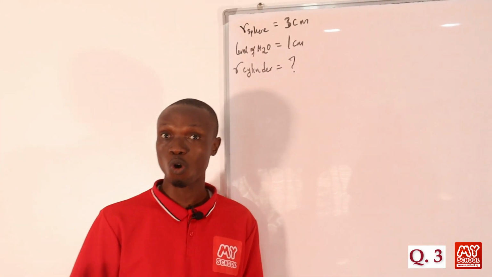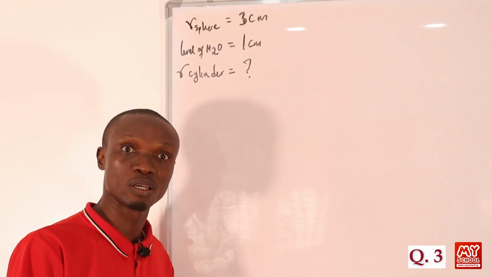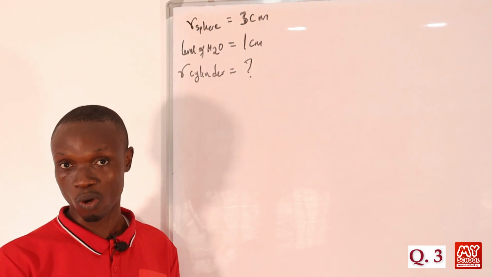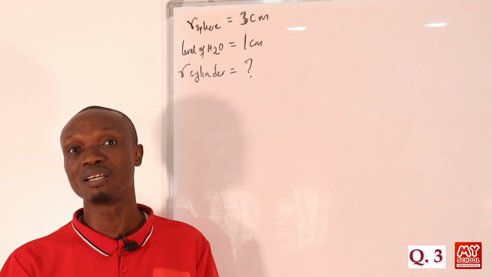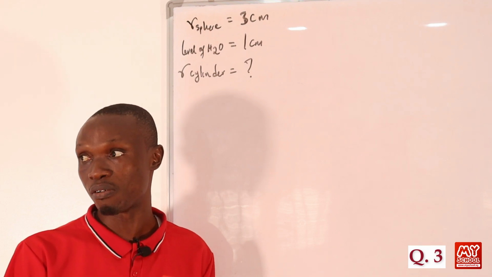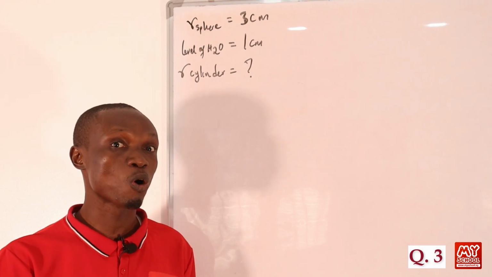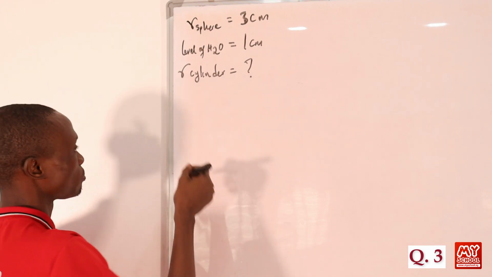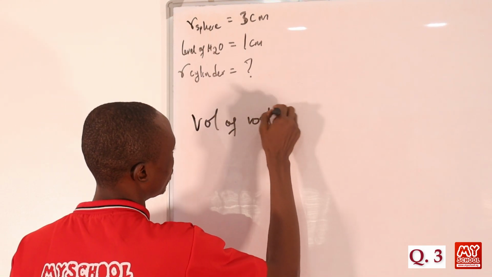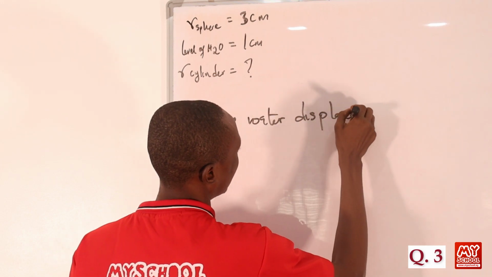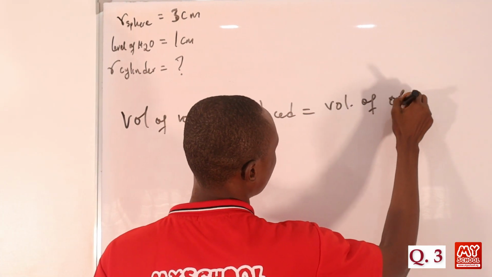Now remember that when an object is fully immersed in water, the volume of water displaced is equal to the volume of the object. In the case of this question, the object is immersed in water inside the cylinder, so the volume of the water displaced will be equal to the volume of the cylinder. So volume of water displaced will be equal to volume of object.